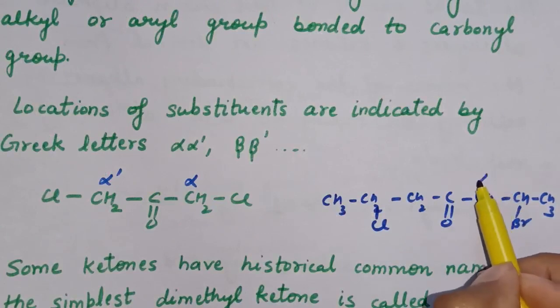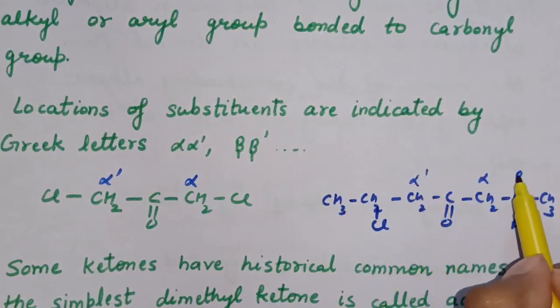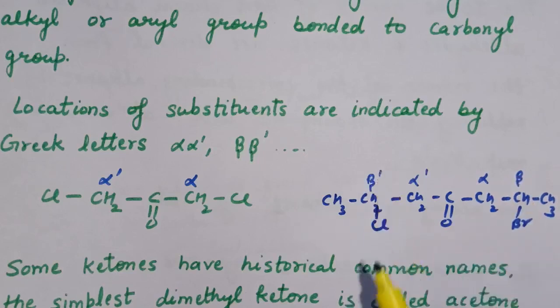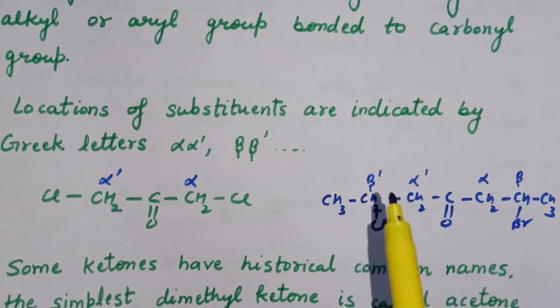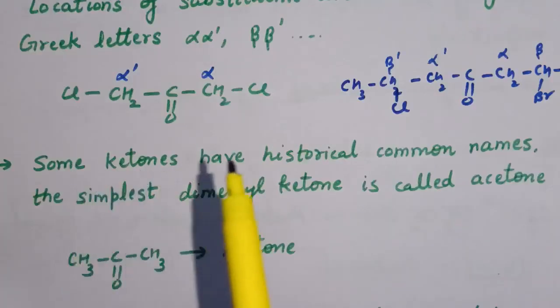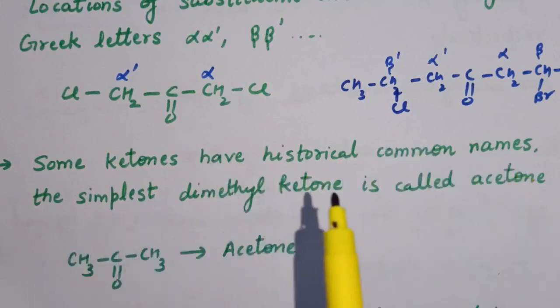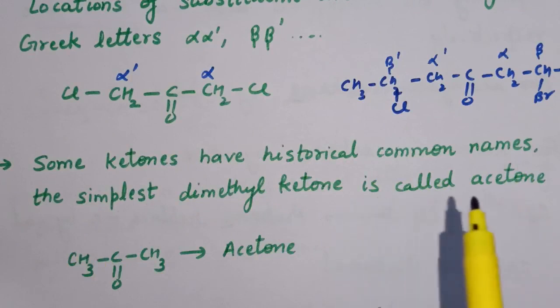So this carbon is alpha, this is alpha dash, this is beta, and this is beta dash. So these are the locations of substituents, and these are indicated by Greek letters. Some ketones have historical names, that is, the simplest dimethyl ketone is called acetone.